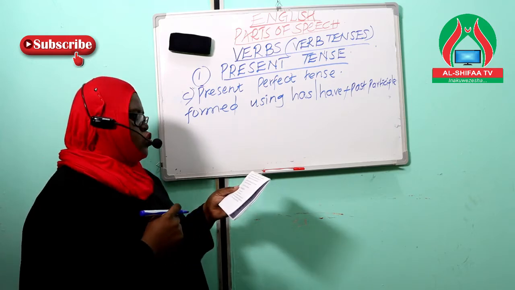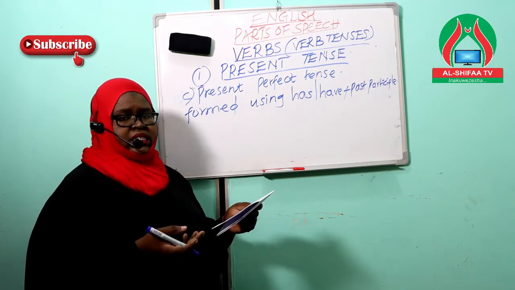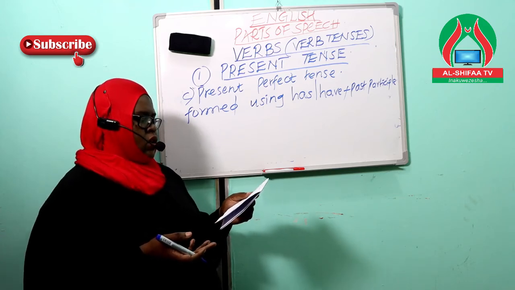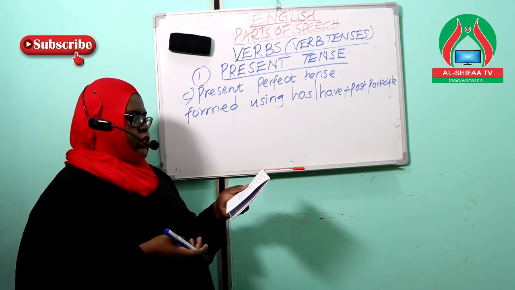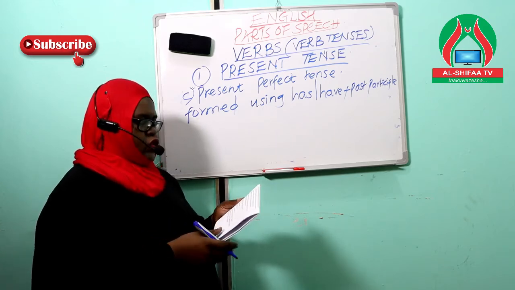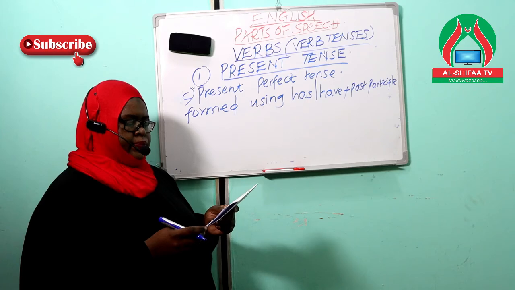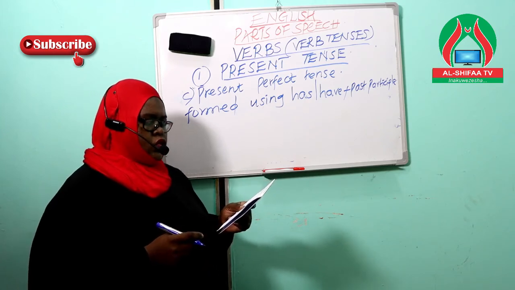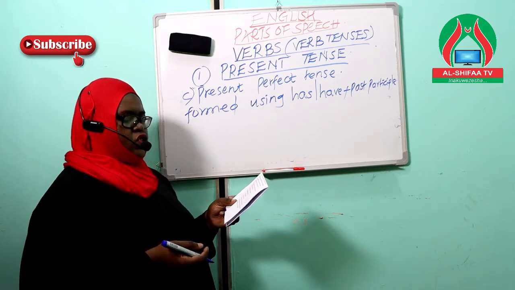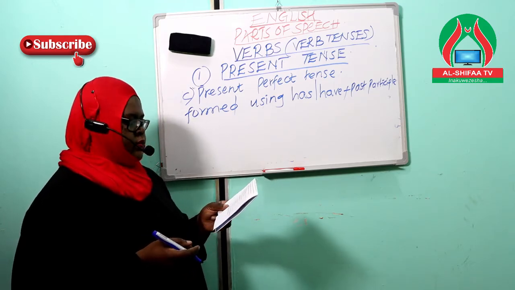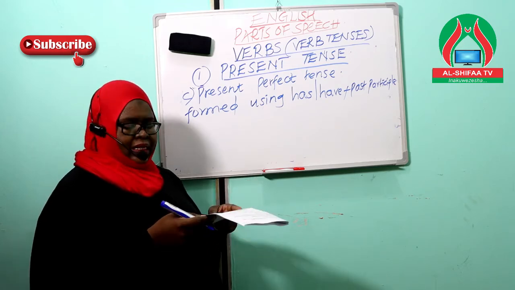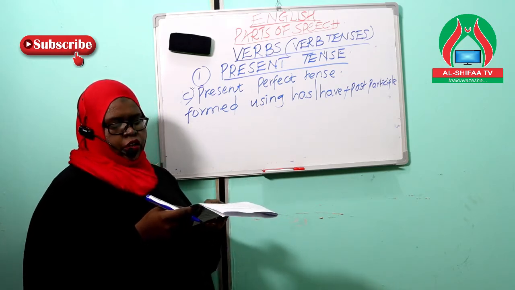1, it is used to describe experience. Number 2, it is used to describe change over time. Thirdly, it is used to list accomplishments of individuals and humanity. Number 4, it is used to talk of an uncompleted action you're expecting.